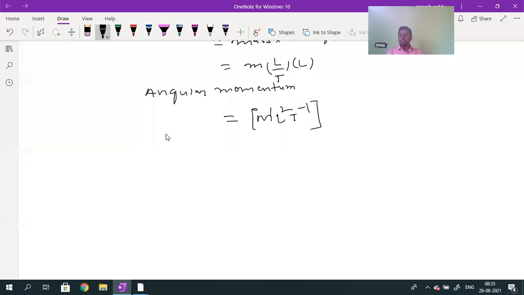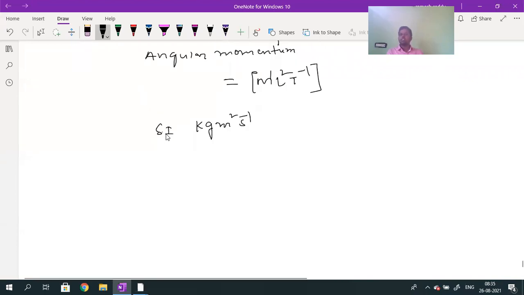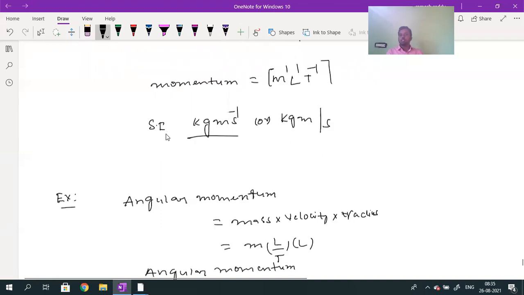And the SI unit of angular momentum: mass SI unit is kilogram, length SI unit is meter squared, time SI unit is second inverse. Kilogram meter squared second inverse. This is the SI unit for angular momentum. Okay, now understood?